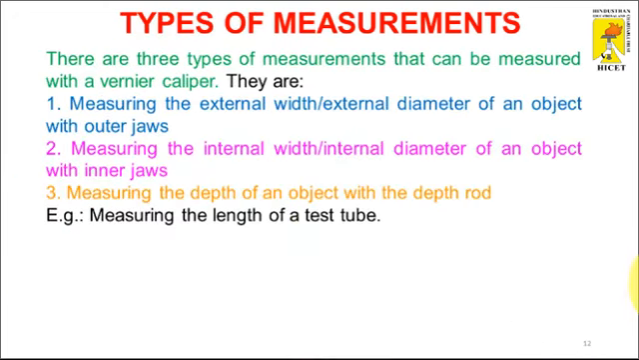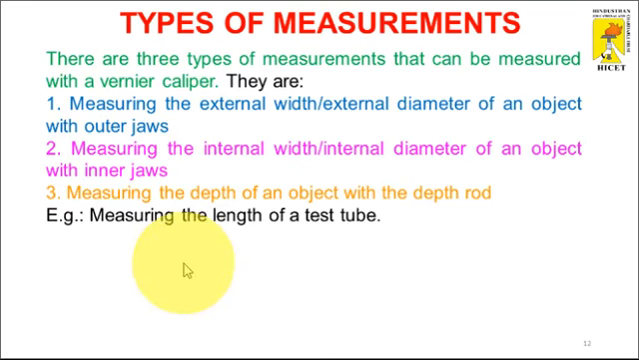So what types of measurements are available? Generally there are three types of measurements that can be made with the vernier caliper: measuring the external or internal diameter of an object, using the outer jaw, the inner jaw, and measuring the depth of an object with the depth rod. So the vernier caliper is mainly used to measure inside dimensions, outside dimensions and depth.